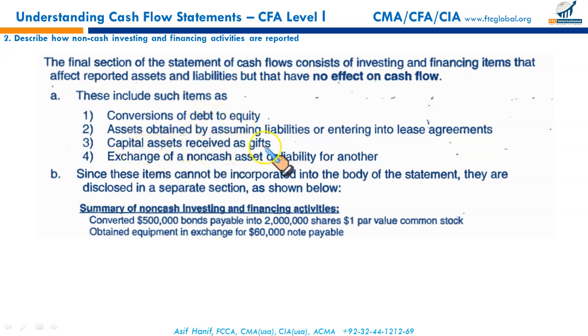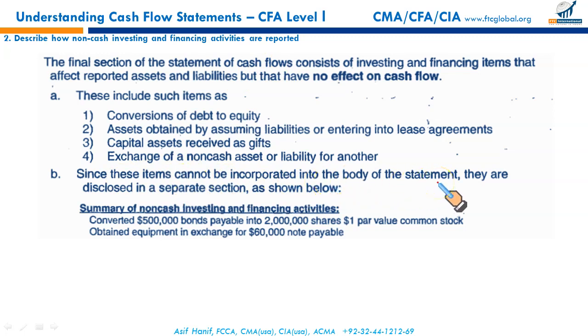Capital assets received as gifts. There is no cash involved. You debit the asset, and the credit could be given to a reserve. So there is no cash involved. Your assets are changing, but it does not involve any cash outflow for acquisition of the asset. Exchange of non-cash assets, these are specific transactions. They cannot be shown within the body of the cash flow statement. These items cannot be incorporated into the body of the statement.